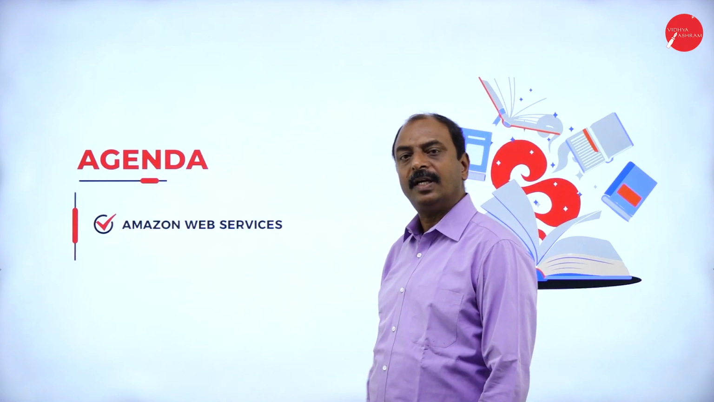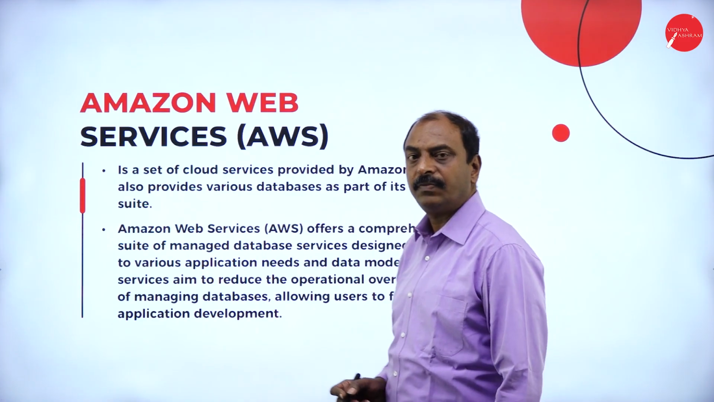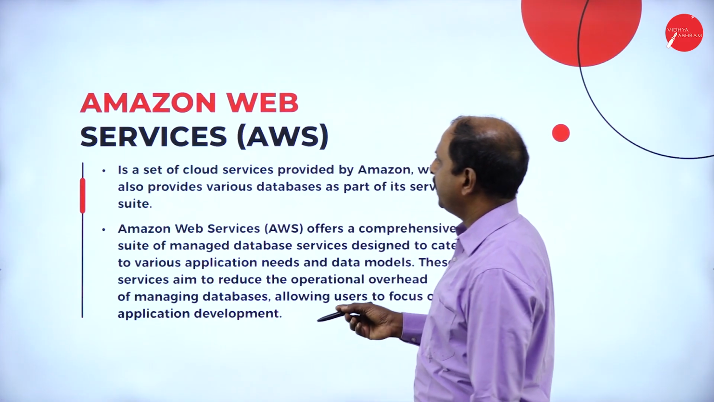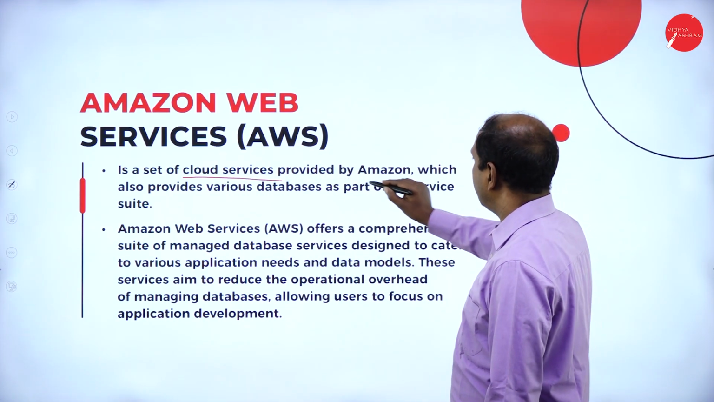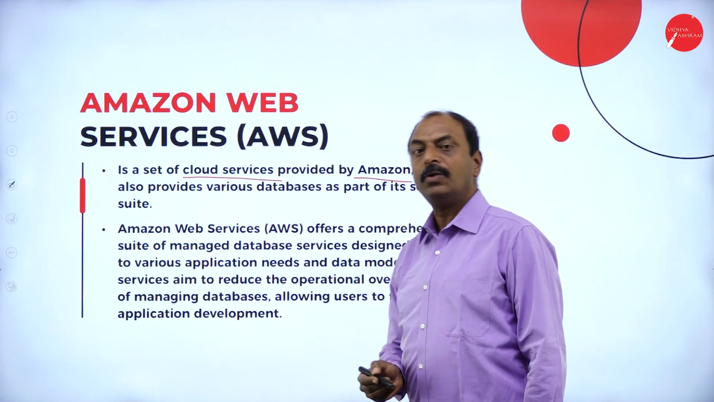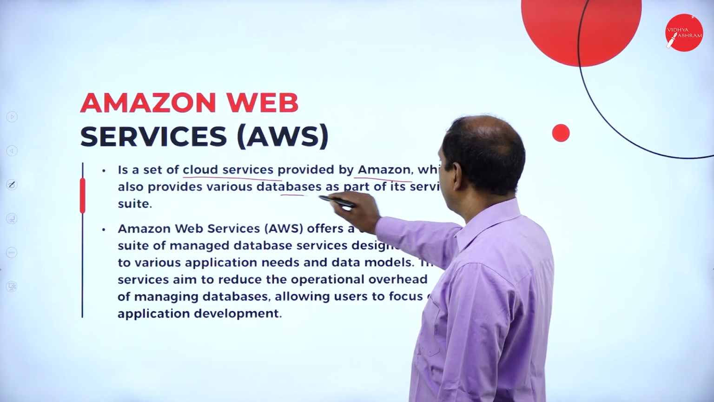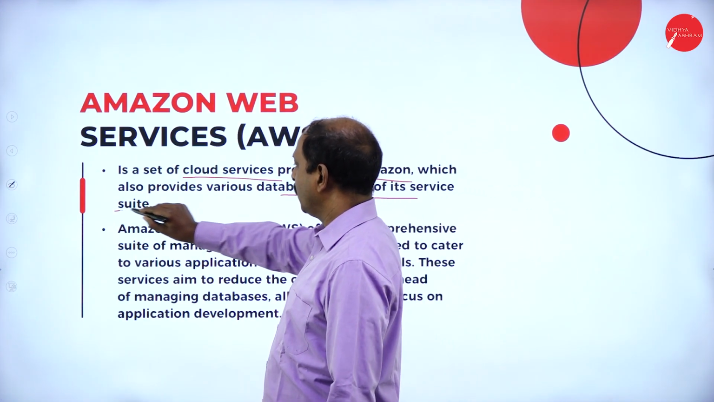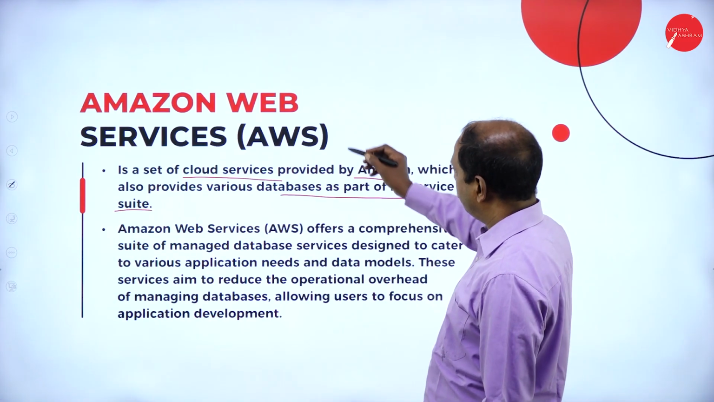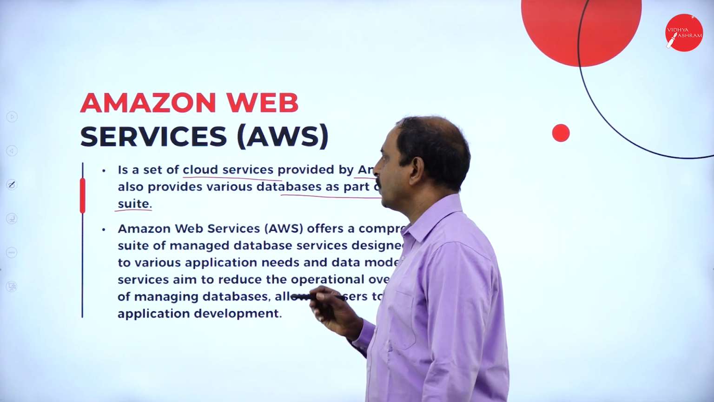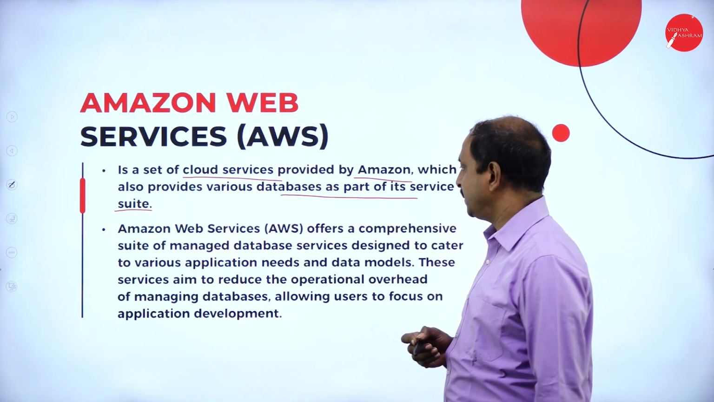Amazon Web Service is referred to as AWS. It is a set of cloud services provided by Amazon. So, this is a product of Amazon company which also provides various databases as a part of its service suite. Amazon as a company, their product is AWS, the cloud service. They are going to provide databases along with cloud services.